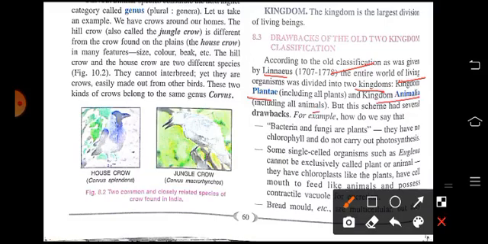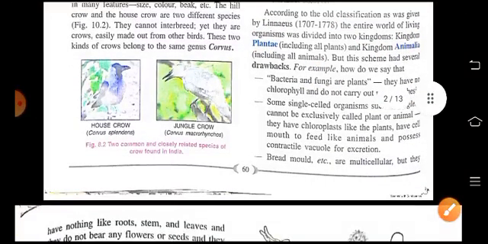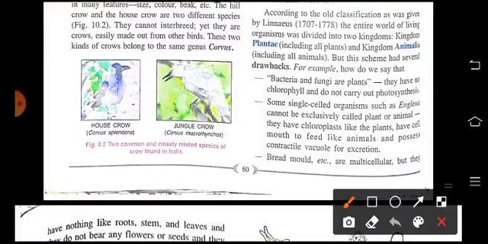But there are some drawbacks. For example, bacteria and fungi were also considered plants, but they do not have chlorophyll and do not carry out photosynthesis. Some single-celled organisms like Euglena cannot be exclusively called plants or animals, because they have chloroplasts like plants, and they have a cell mouth to feed like animals, and possess a contractile vacuole for excretion.